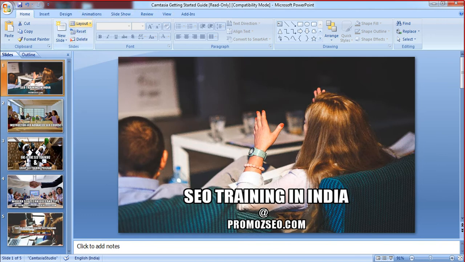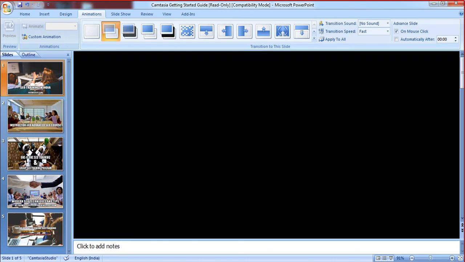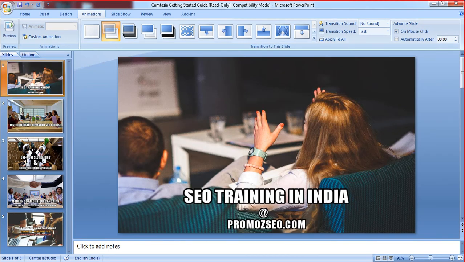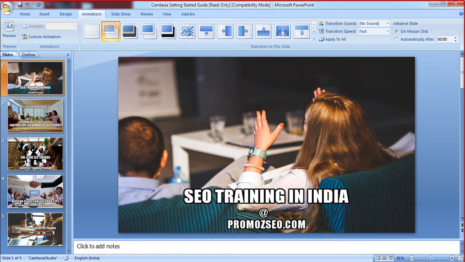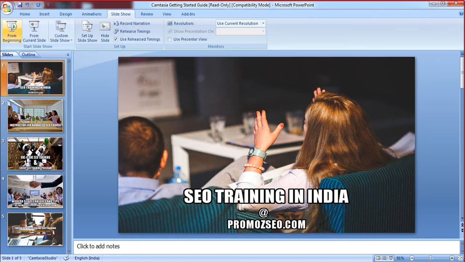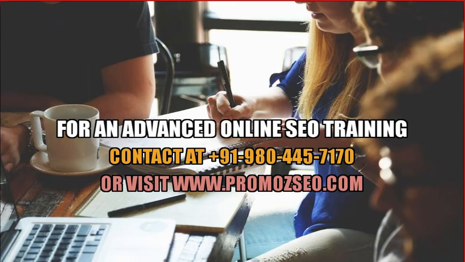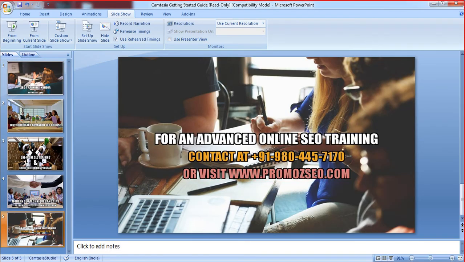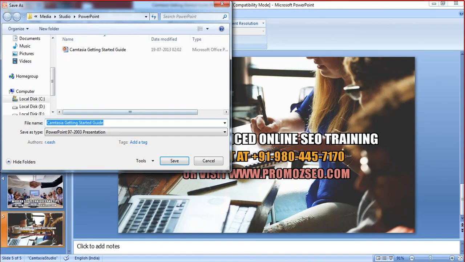You have this animations option, you can use transition like this, fade smoothly, so the image will be coming one by one, and the transition will be very smooth. So these are the transition options you have. You have the slideshow option, you can see the slideshow from beginning. This will look something like this, and it's done.